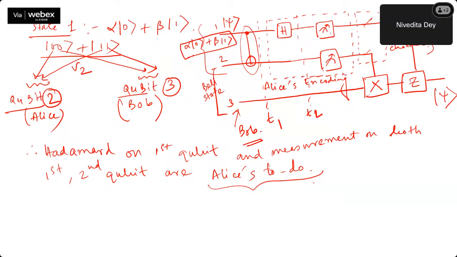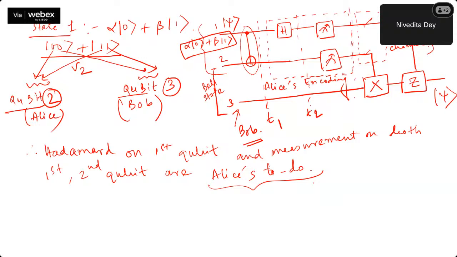Because I want to measure qubit 1 and qubit 2. So I have put qubit 1 and qubit 2 separately, and the third one I have kept separately, because the third one is the only one where Bob solely, dedicatedly has access. Alice has no input on the third qubit. Accordingly, we are only encoding from the very beginning. So that is the only thing that we can do.